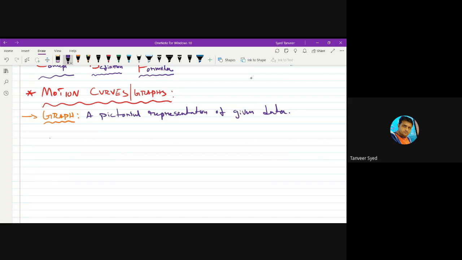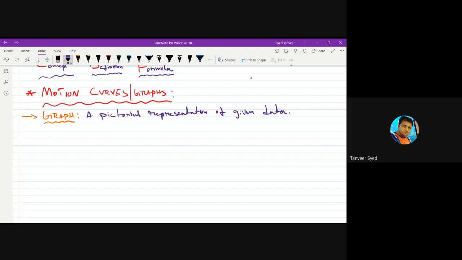And you might have drawn graphs in mathematics. You take a graph sheet, the quantities which you want to plot on the graph, you draw x and y axis. Point of intersection is the origin, and you take an appropriate scale on x and y axis. Scale does not mean your plastic scale or your steel scale with which you draw. That's not the scale here. You assign some value to each block or each unit on the graph. Let us say 1 unit is equal to 5 centimeter or 1 unit is equal to 1 Newton. You allot some value to each unit on the graph, and you plot the points, connect the points, you will get the graph. That's the procedure to draw a graph.